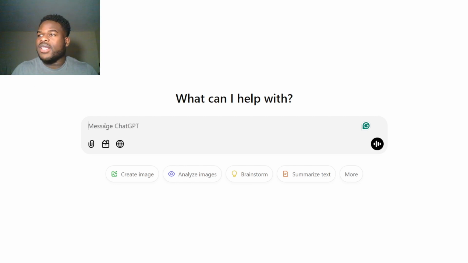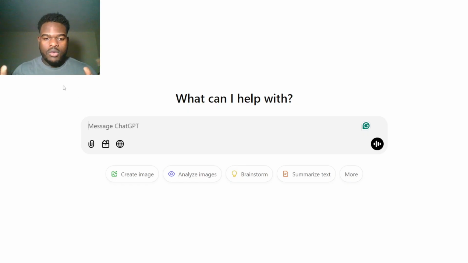So what's the task? The task we want here is to write us a bedtime story. We want it to be 2 paragraphs. And then what's the context? The context is you are the mother of a 5-year-old. So we can have ChatGPT be the mother of a 5-year-old and also tell the story from the perspective of a 5-year-old. Also the tone and persona.